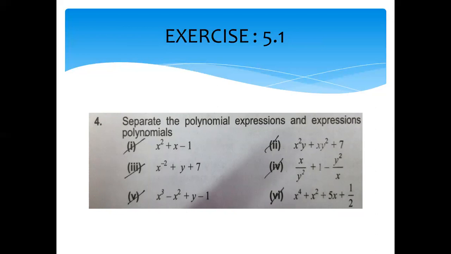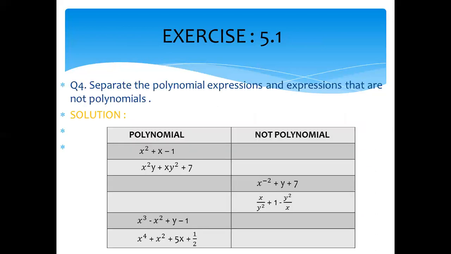Those expressions are called polynomials, and those in which the variable has a negative power are called only algebraic expressions. Yes, the solution. Again, I make a table for you, and there are two columns. First we mention the polynomials, and in the other we write the algebraic expressions which are not polynomials.